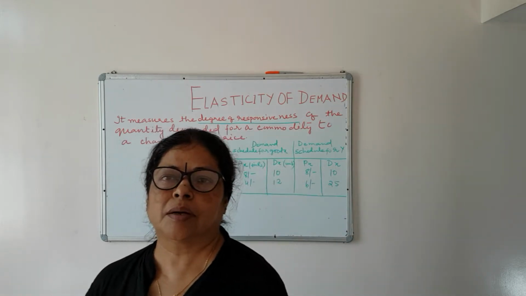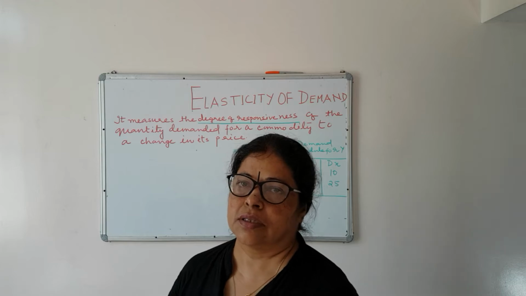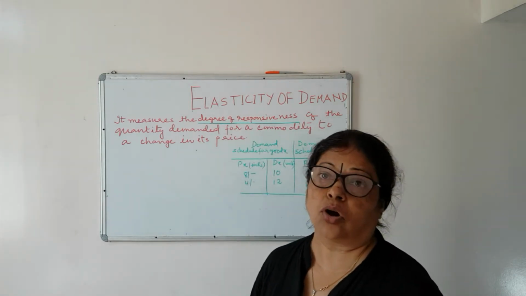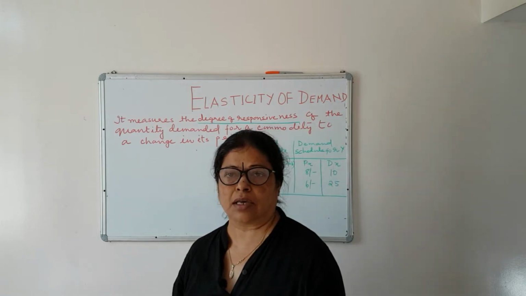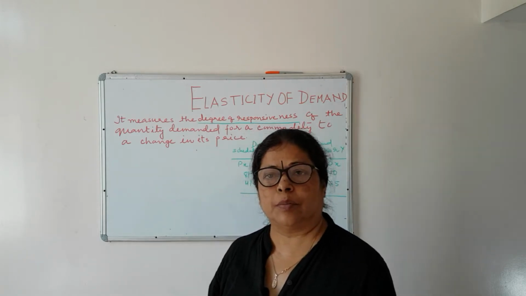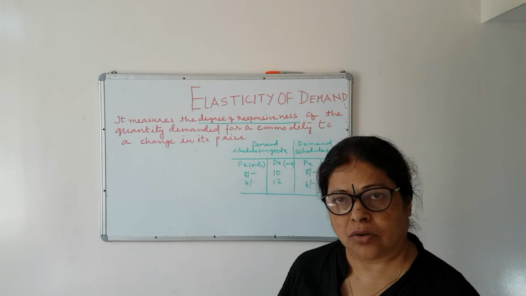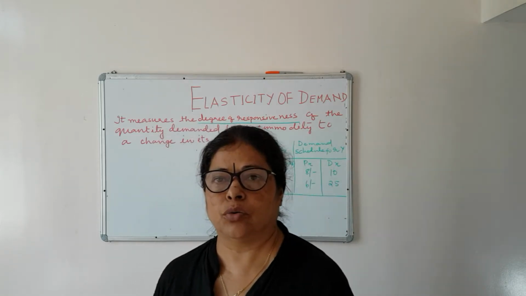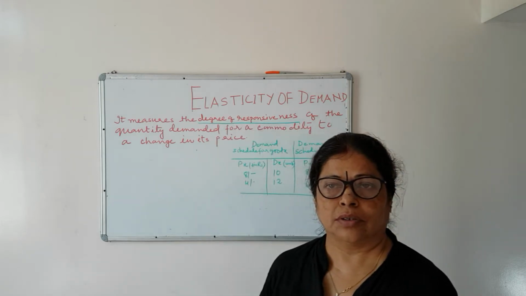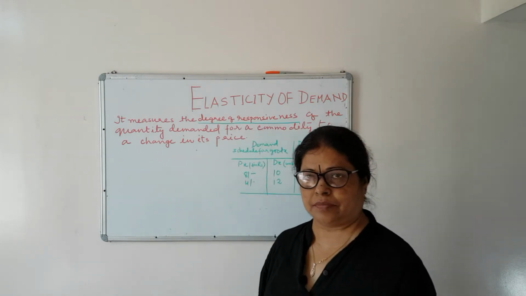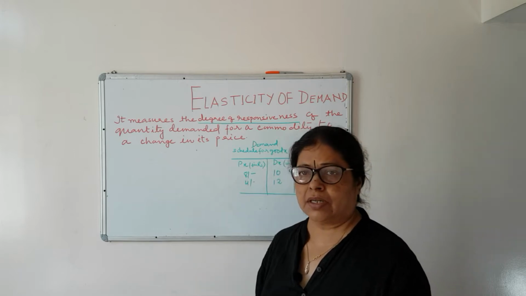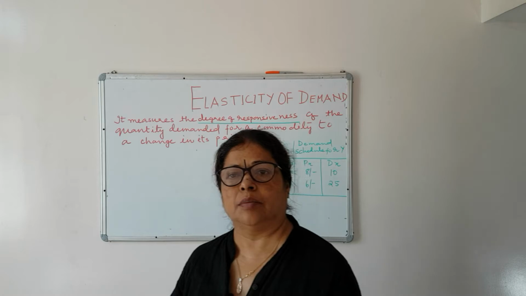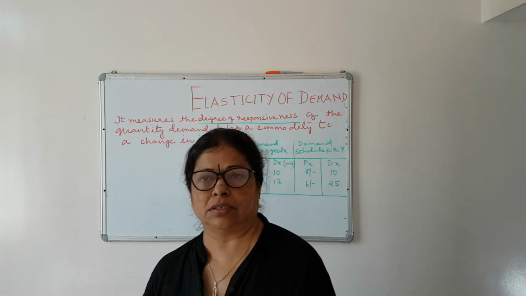The medicines which I am taking for diabetes, the demand for that medicine is inelastic in nature or less elastic in nature. Why? Because if the price is high, then also I am consuming the same quantity. If the price is low, I am not buying more. The quantity remains same. But in case of luxury goods, you can say that demand is more elastic in nature.